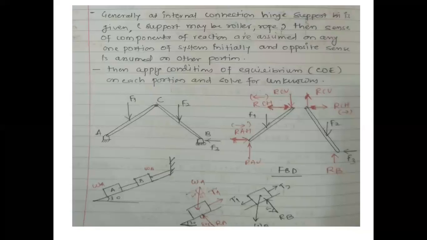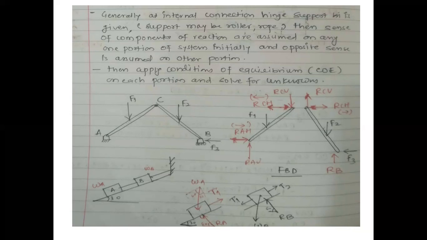Generally, as an internal connection, hinge support is given. Support may be roller type or rope type. Then sense of components of reaction are assumed at any one portion of the system initially, and opposite sense is assumed on another portion.